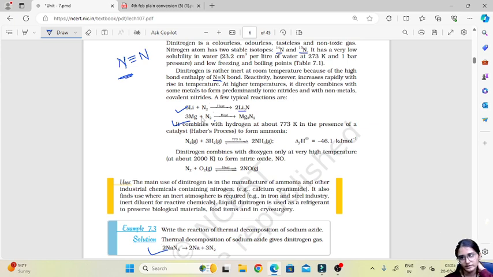Then it combines with hydrogen. Now this is a very important reaction and process that we carry out to obtain ammonia, called Haber's process. In this, nitrogen is combined with hydrogen to get ammonia at 773 Kelvin, and here the enthalpy of formation is minus 46.1 kilojoules per mole, which tells us that this is an exothermic reaction.